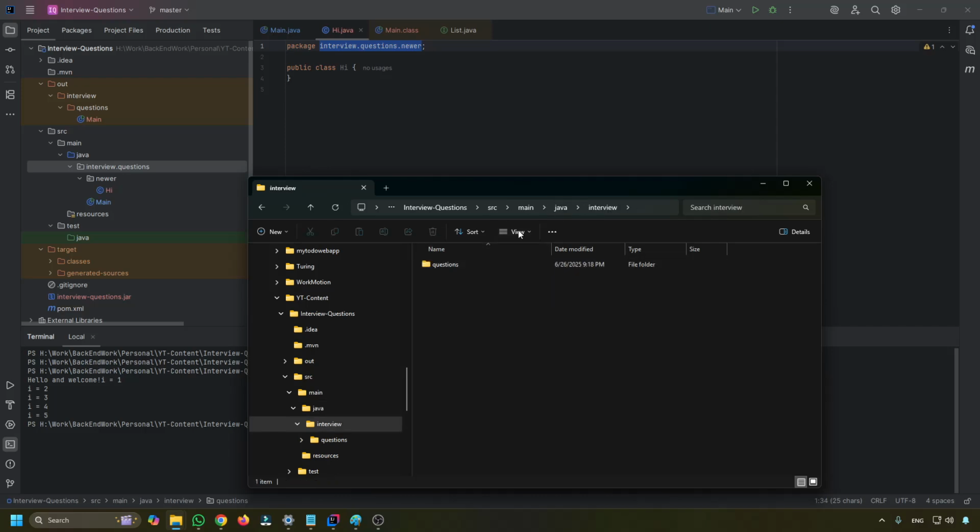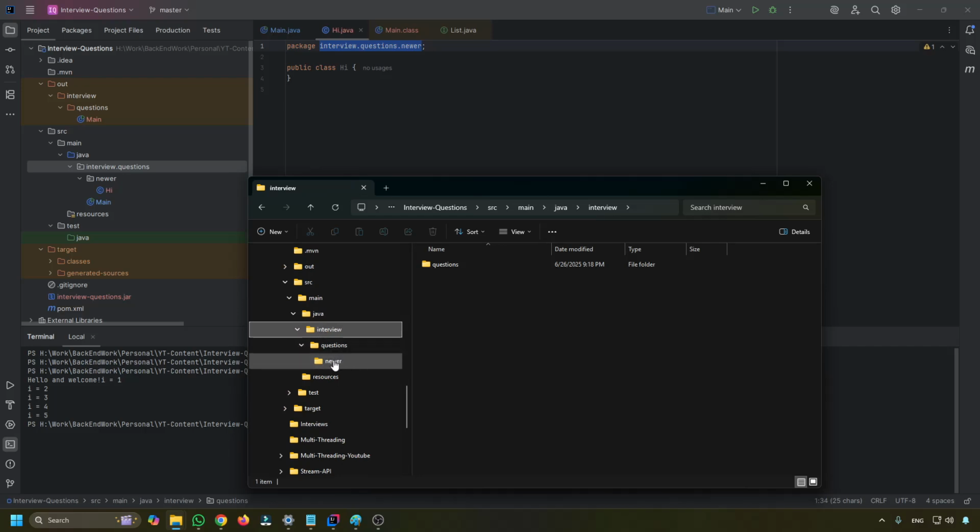So this is also a package. Basically, we can view it like this one here. Yeah, this is a package, question is a package, newer is a package. So every folder that we have after the Java code is a package on its own.